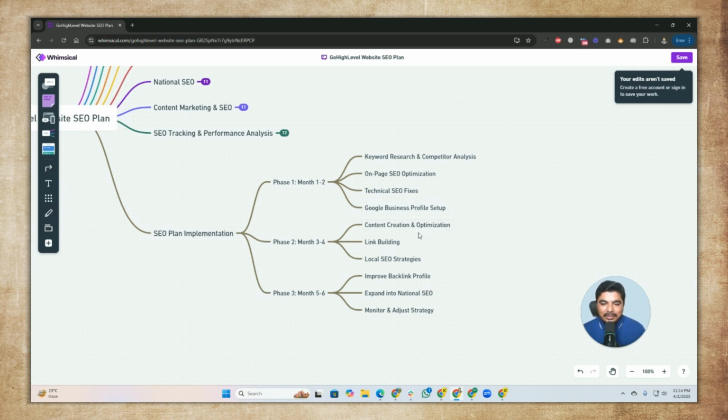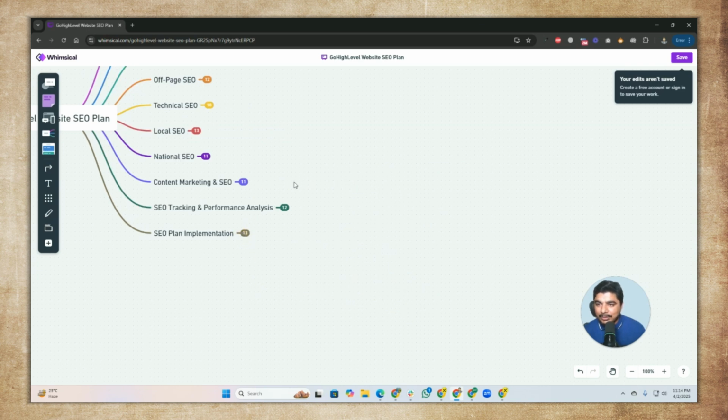And then content creation and optimization, then we will do link building, local SEO strategy, and improve our backlinks and expand into national SEO, then monitor and adjust our strategy as well. Then this is voice search optimization for all businesses and all our keywords as well. That's the SEO we are going to do for our GoHighLevel websites.